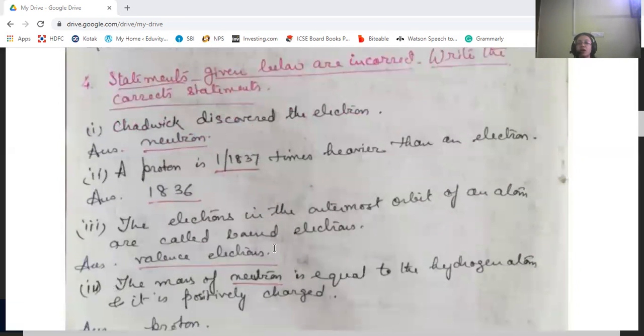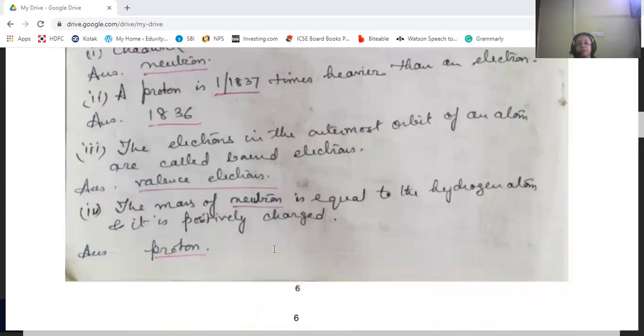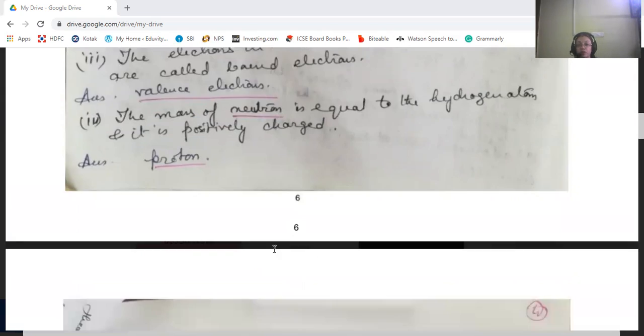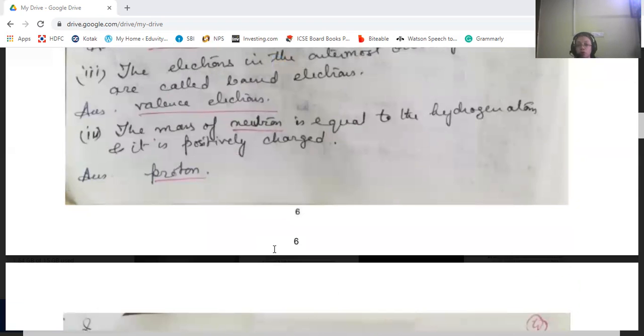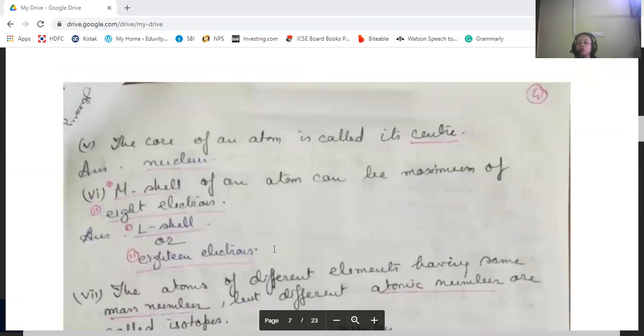The electrons in the outermost orbit of an atom are called bound electrons. No, they are known as valence electrons. The mass of a neutron is equal to the hydrogen atom and it is positively charged. No, it is the proton whose mass is equal to the hydrogen atom, and it is positively charged. Neutron has neutral charge. The core of an atom is called its center. No, it's called its nucleus.